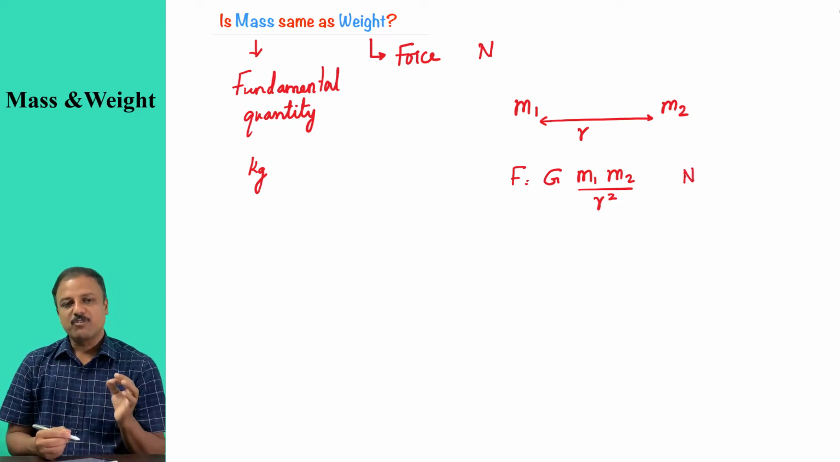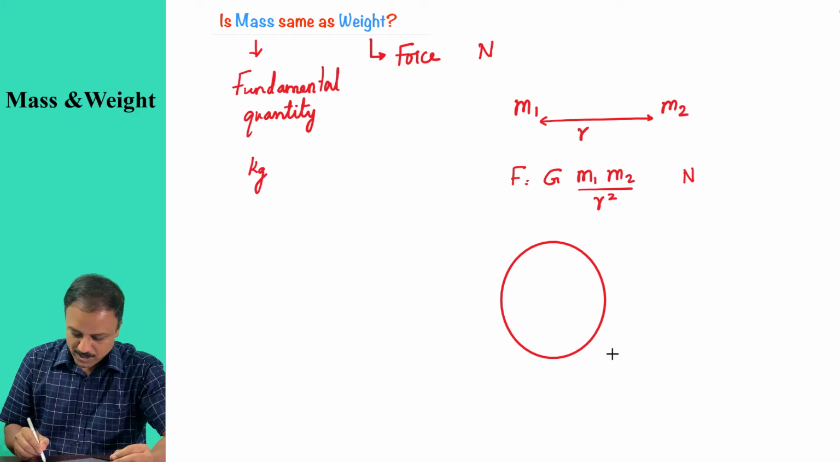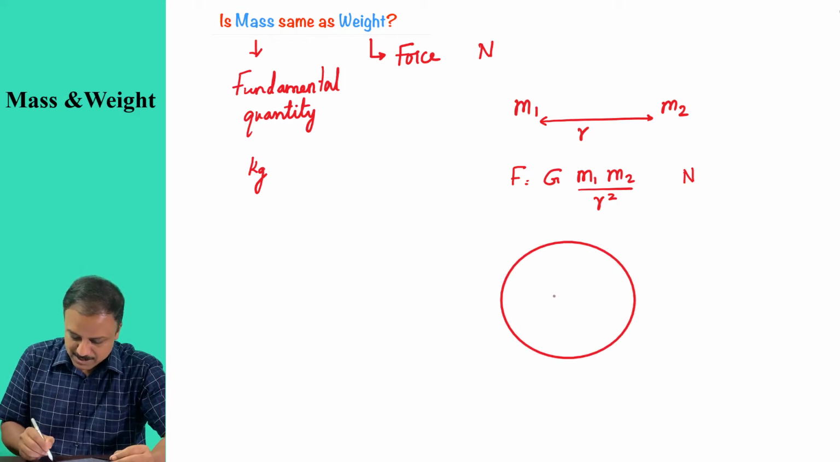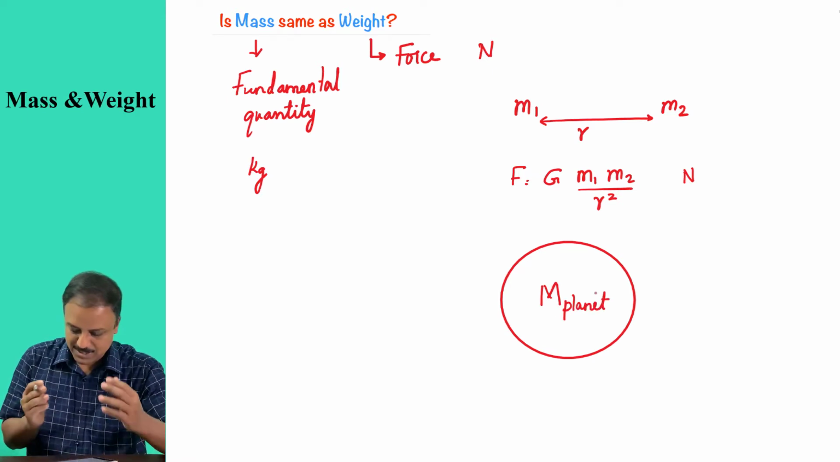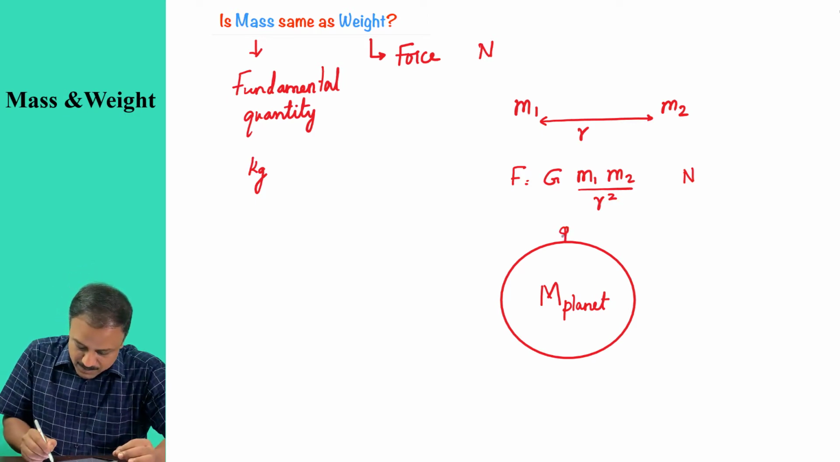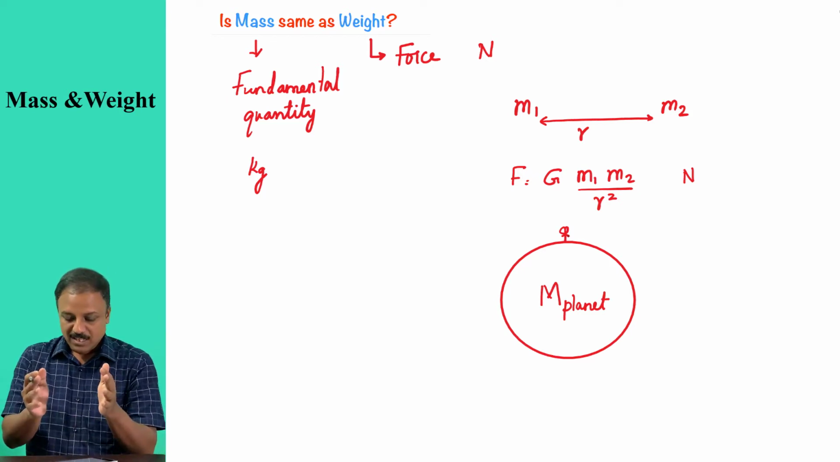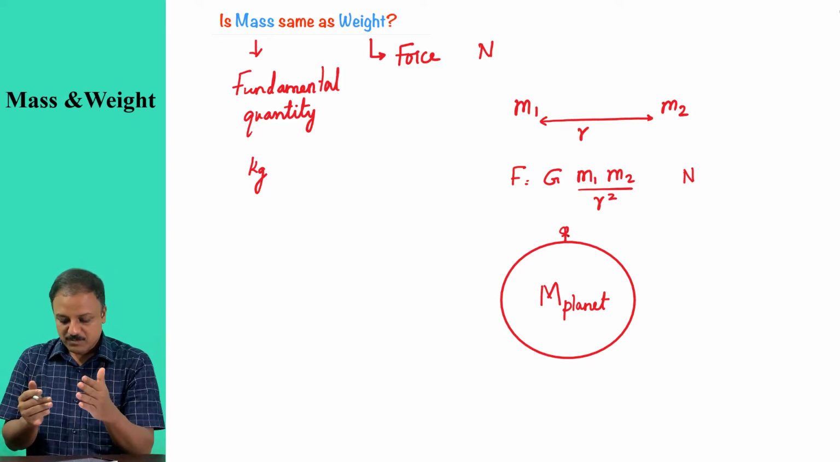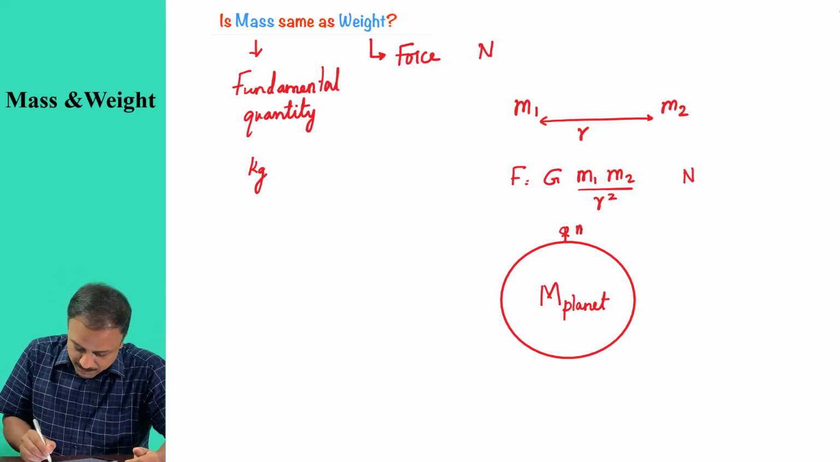Now here, if one of the masses happens to be a planet, let me write this as mass of a planet, which is capital M. And if I have another tiny mass, say for example I am standing on top of the surface of the earth. Now the force between me and the earth, I will take my mass to be small m here.